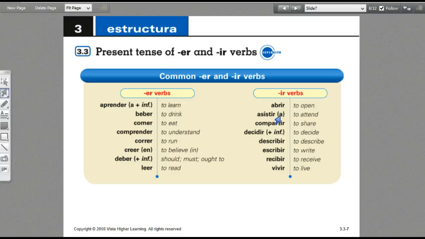Asisto a la clase de español. I'm attending Spanish class. Compartir. Decidir. With an infinitive, it tells you what you're deciding. So, decido estudiar. I decide to study. Describir, escribir, recibir, and then vivir.